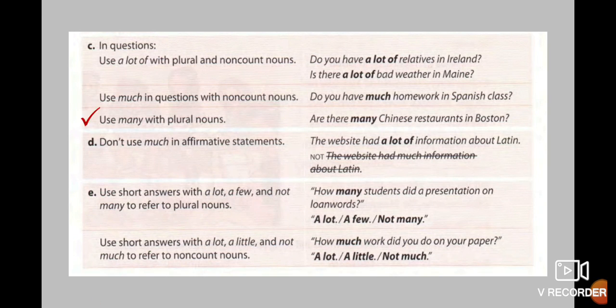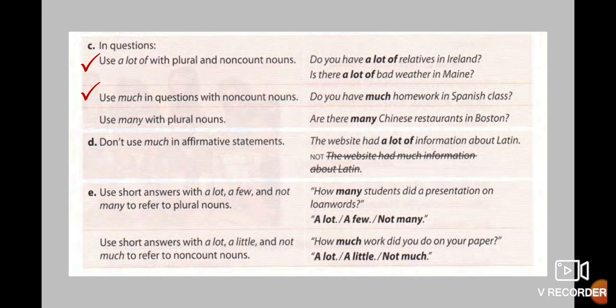Let's continue. Use a lot of with plural and no count nouns. This one is when you have a question. Do you have a lot of relatives in Ireland? So this one is countable, but you have a question here, and for that reason, you can use a lot of. Is there a lot of bad weather in Maine? This one is a no count noun, so you can use a lot of.